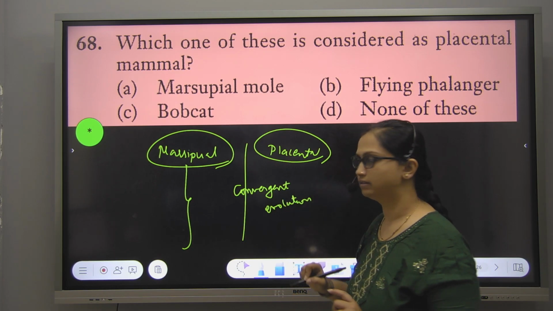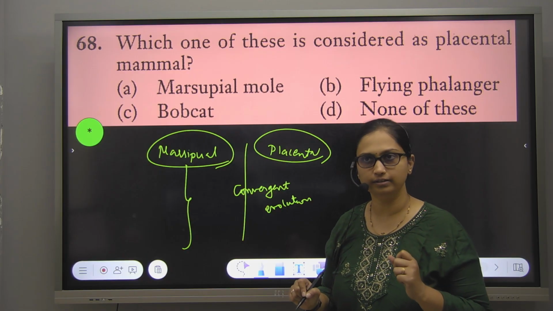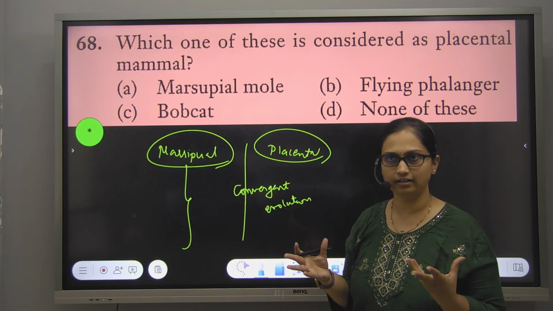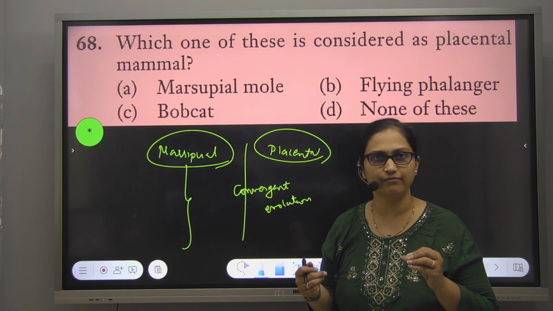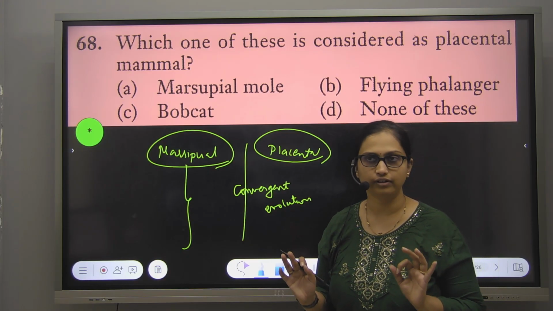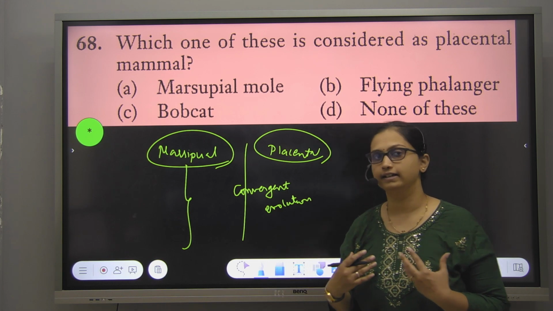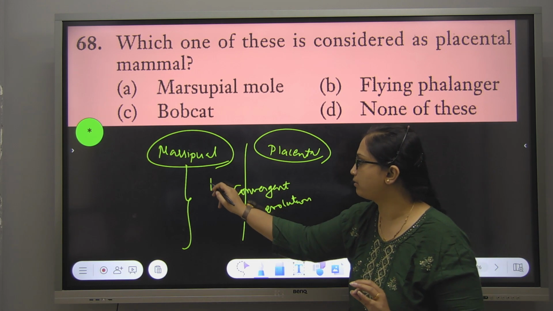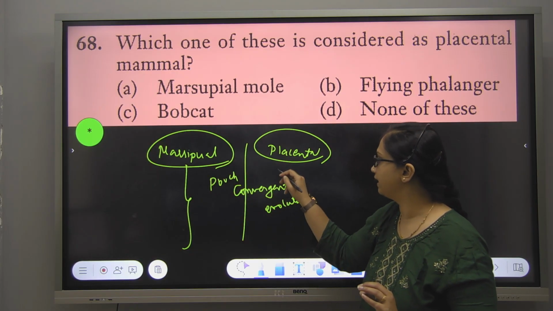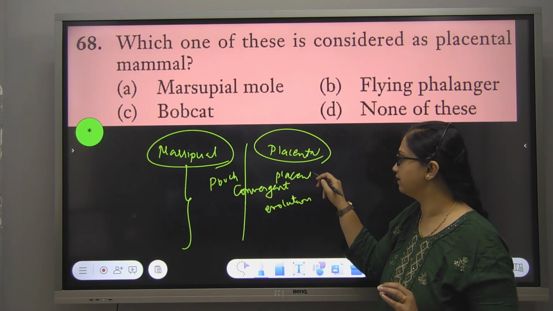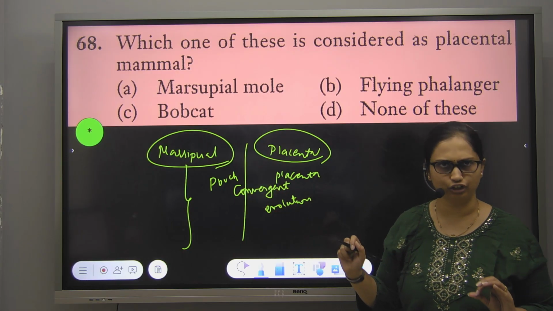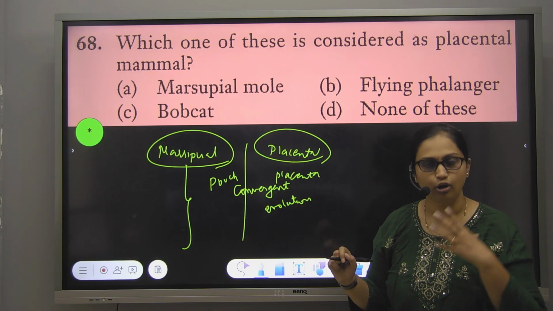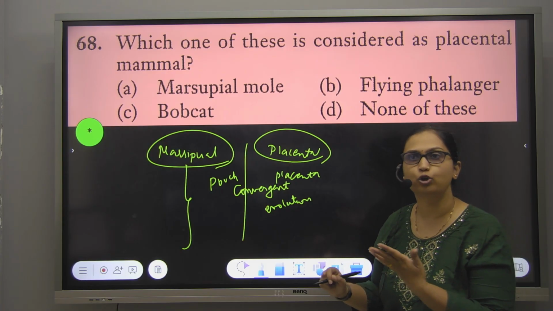What is the meaning of convergent? Structures are different, but they perform the same function. Correct? That is how we define convergent evolution. So the pouch present in marsupials and the placenta present in placental mammals, even though structurally different, connect mother and fetus for nourishment, and whatever function they have is common.